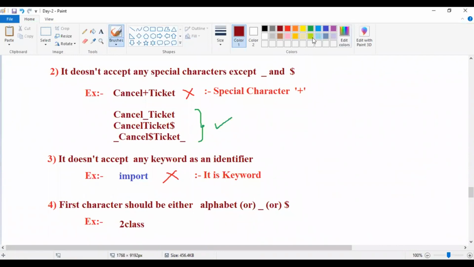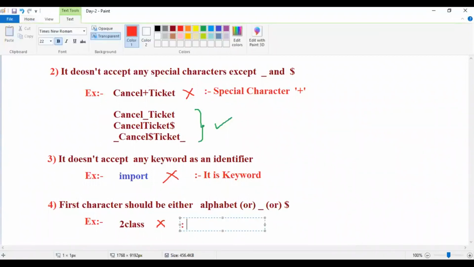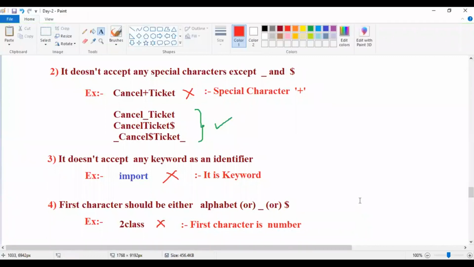Whenever our rule is violated, it is not accepted. The first character is a number, that's why it is invalid.